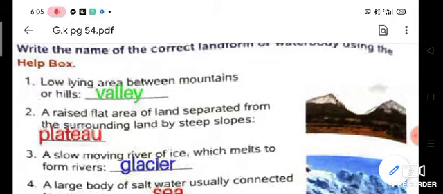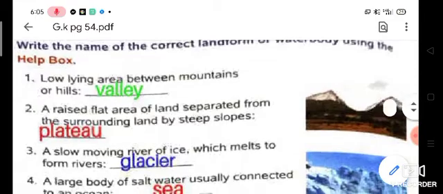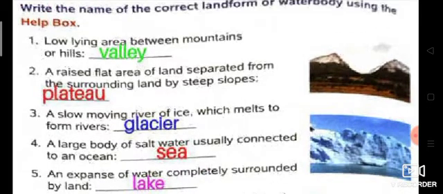Second is a raised flat area of land separated from the surrounding land by steep slopes. That is plateau. Plateau means pathar. So that is pathar, plateau, PLATEAU.